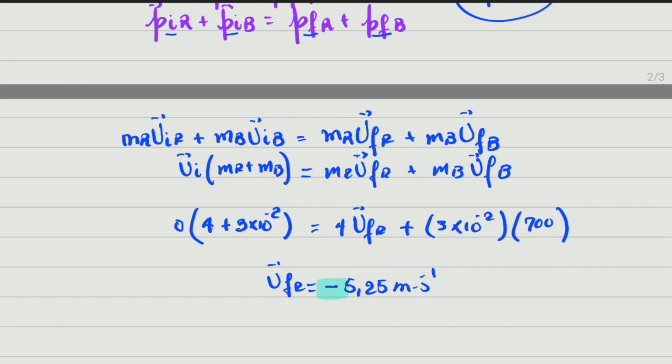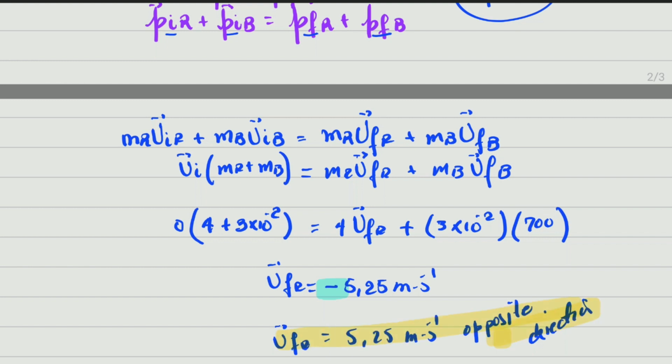So to be safe, guys, let's write the final velocity of the rifle is equal to 5,25 meters per second in the opposite direction. This is all related to the example. This is the final answer for this example. I hope you understand.